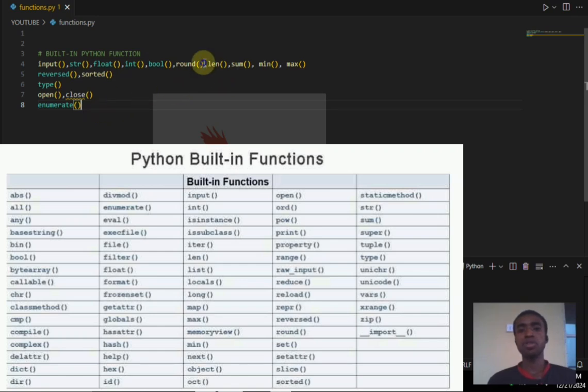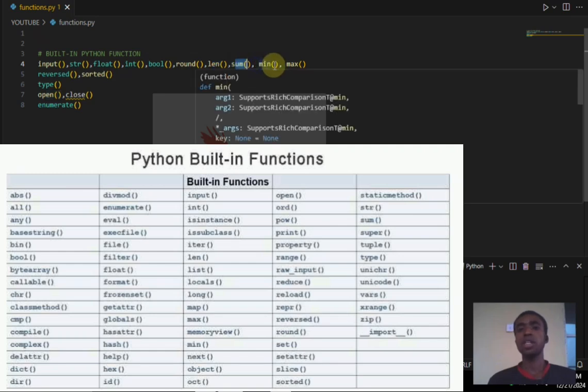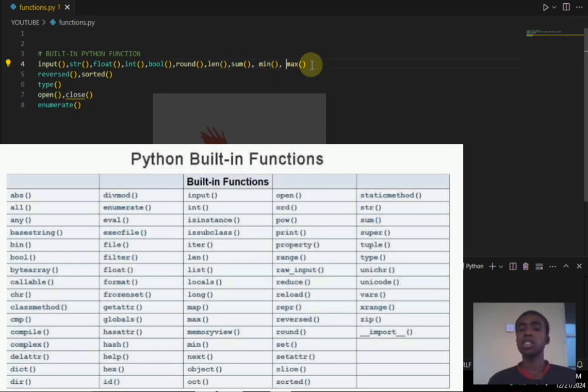For example, len helps us check how many words, digits or letters are in a string or list. Sum adds up values, min gets the minimum, and max is the maximum. This is basically what Python built-in functions are.